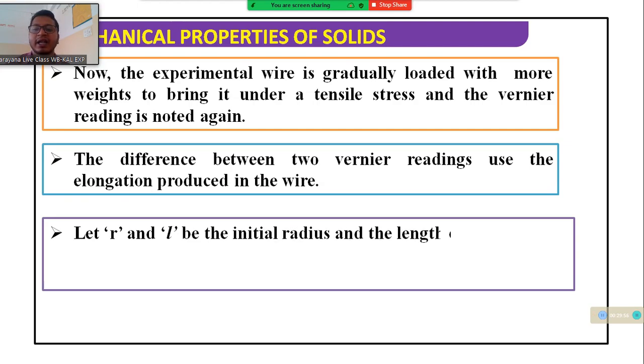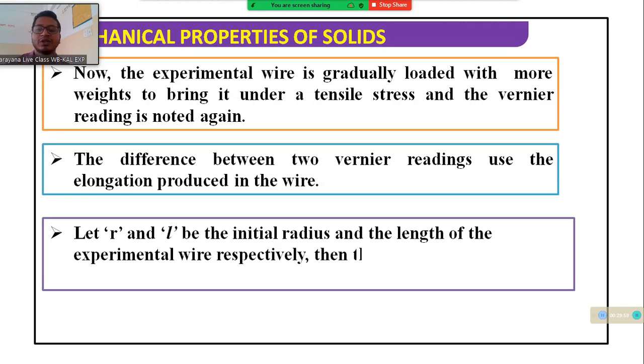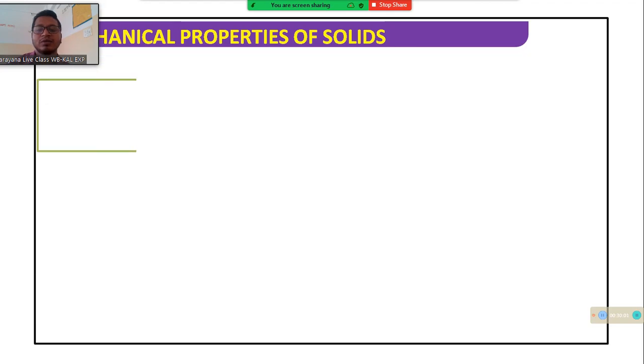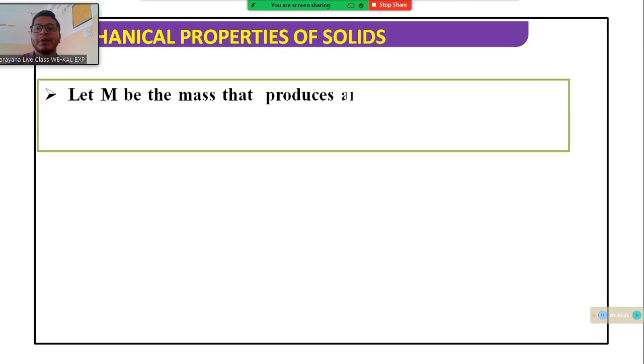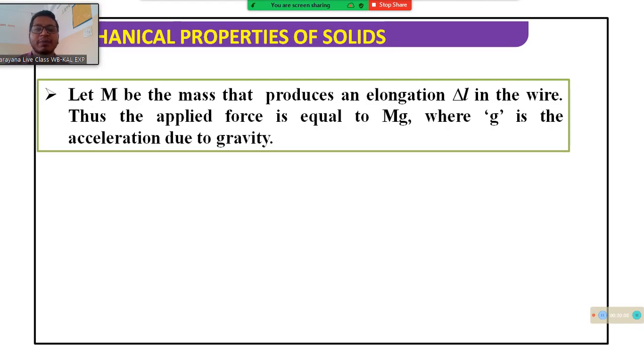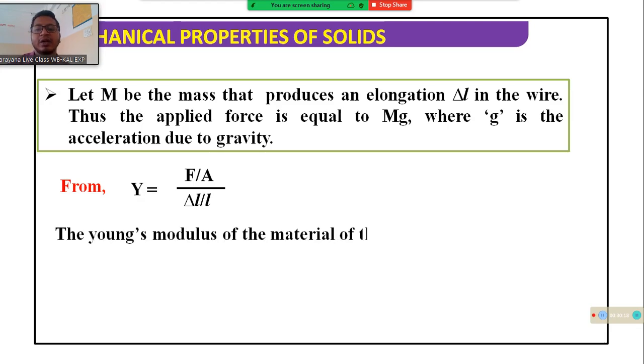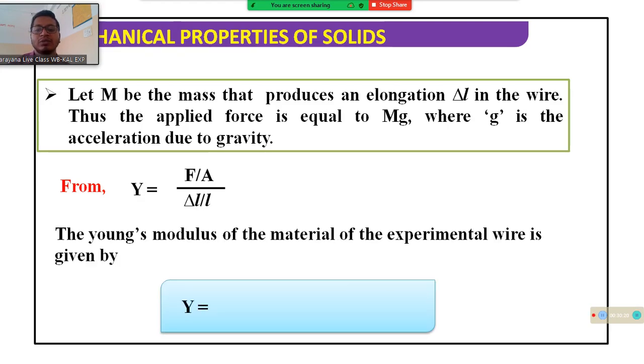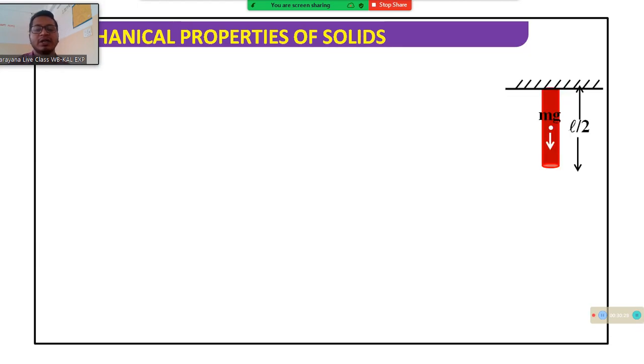Let r and L be the initial radius and length of the experimental wire, and M is the mass that produces the elongation delta L, and the force applied is mg, where g is the acceleration due to gravity. From this we can say Y equals F by A over delta L by L, and what is F? F equals mg, and A equals pi r square, so it will be mgL by pi r square into delta L.